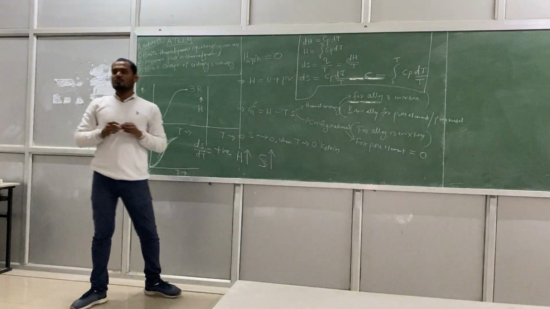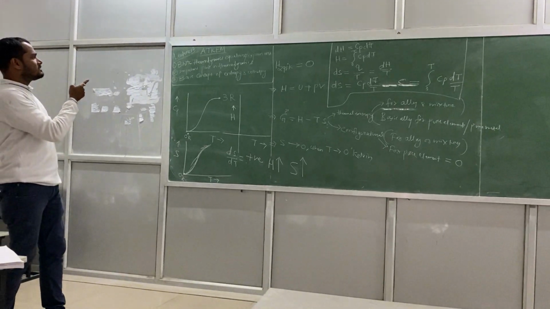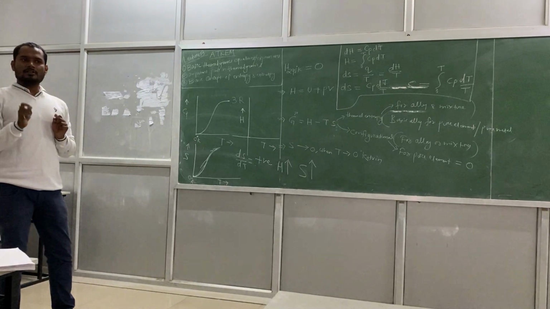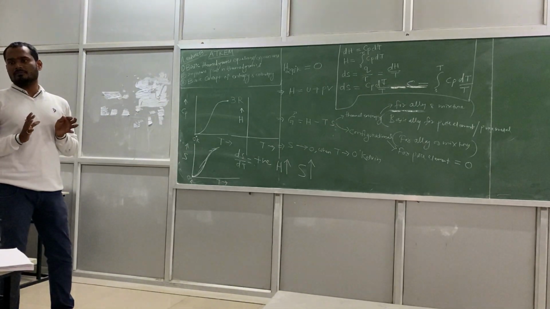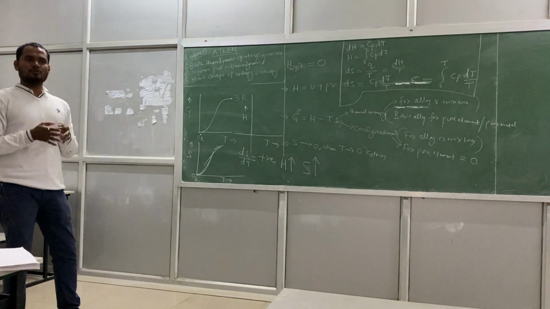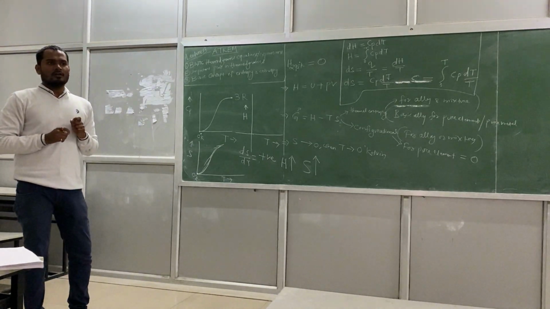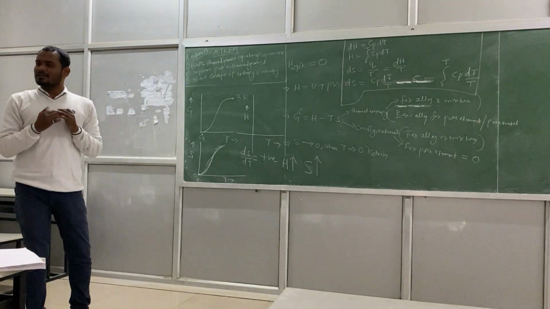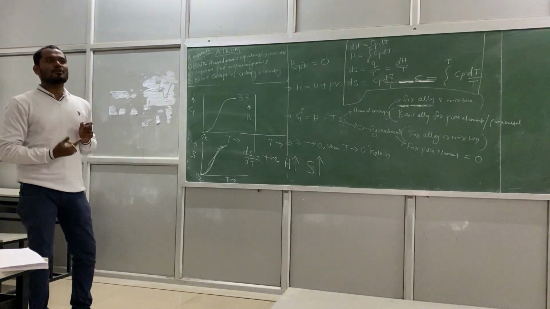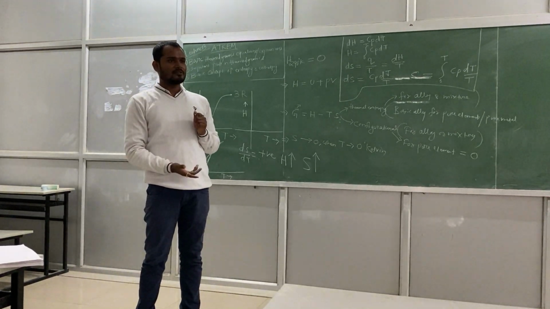Anyways, so enthalpy at 298 degree Kelvin is considered as 0. We take it as the reference. You have to remember, that is the reference. That means at 298 degree Kelvin, the enthalpy of the material will be 0. But the material should be in its standard state, then only. If the material is not in its standard state, it will not be 0. But basically we assume materials are in standard states and enthalpy at 298 degree will be 0. But the temperature may be less than that also. So what will happen to the enthalpy? It will become negative, obviously, very good. It will become negative. Right?